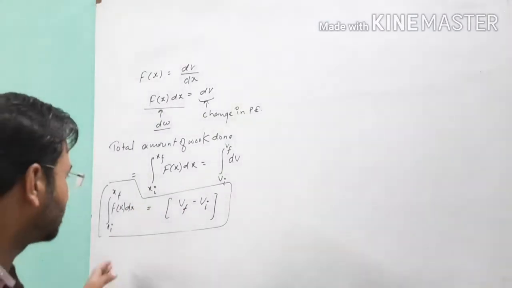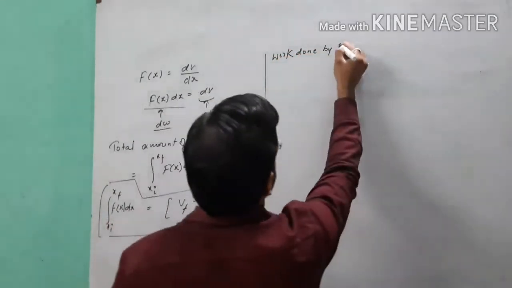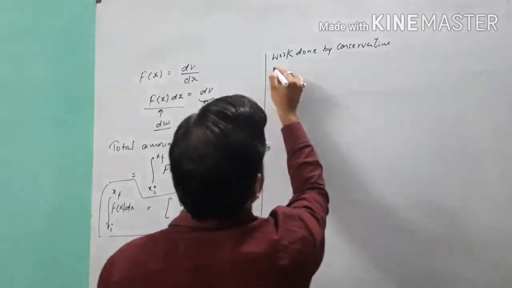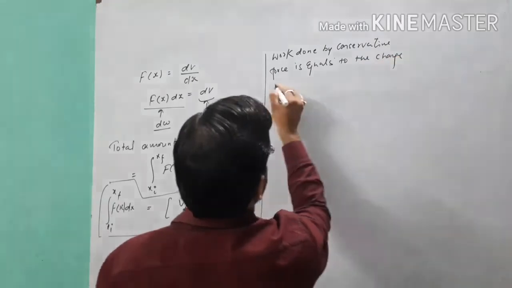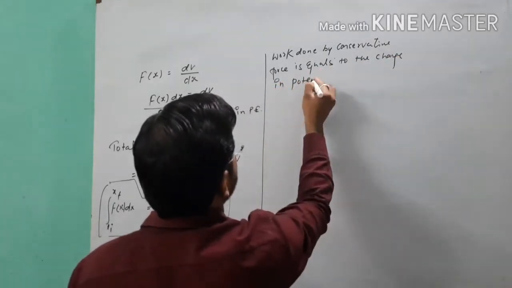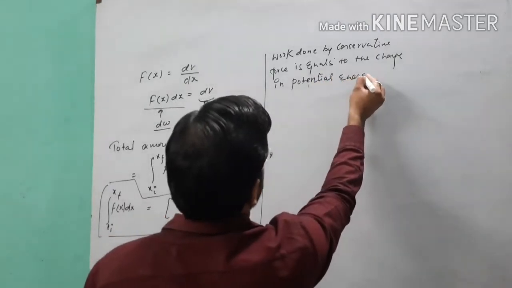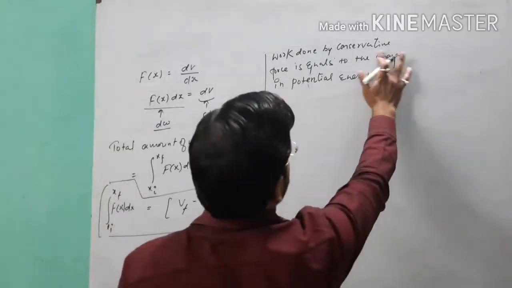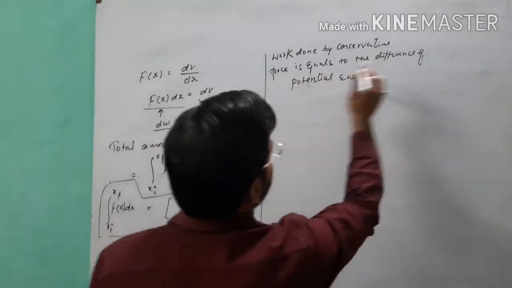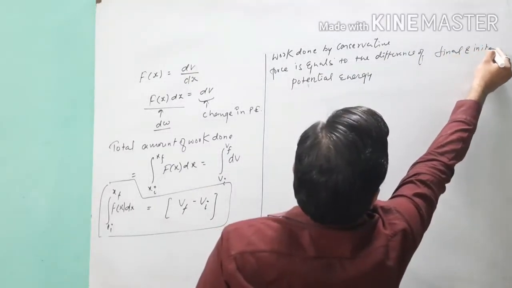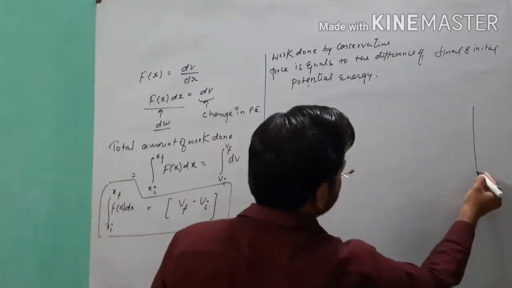So this equation tells us that the work done by a conservative force is equal to the change in potential energy, because change in potential energy means the difference of final and initial potential energy. Point clear?